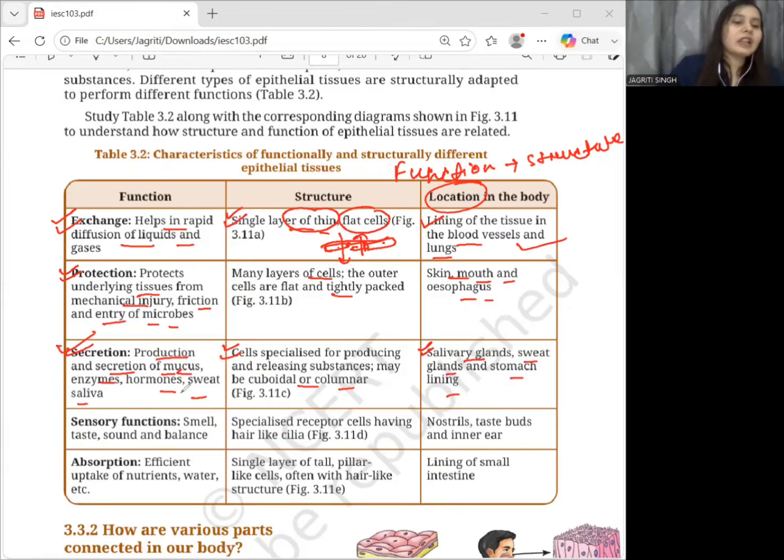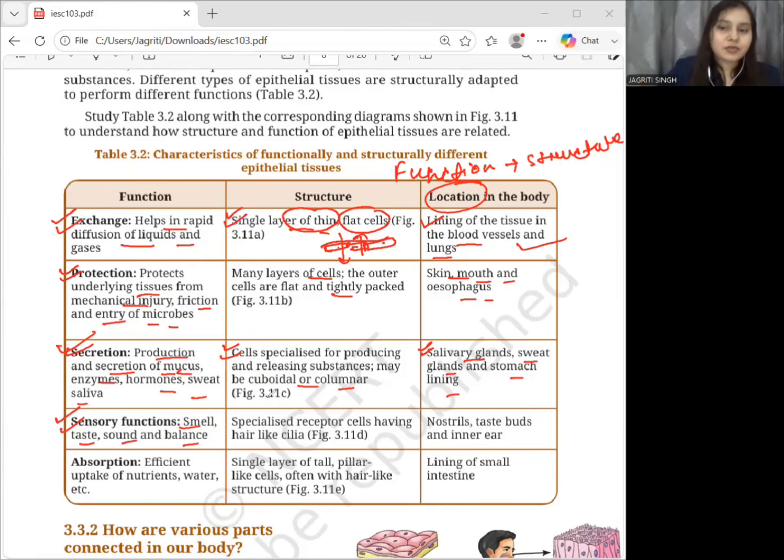Okay. Now, talking about the fourth function, which is sensory function. So, we have epithelial tissue with sensory function, and these tissues are involved in detecting sensations. What kind of sensation? That can be any kind of smell, sound, taste, or even balance. Okay.